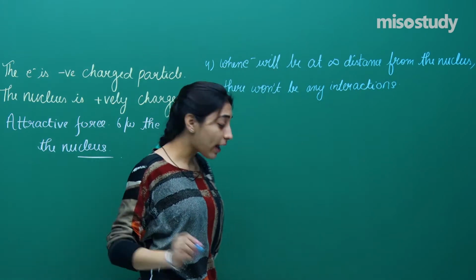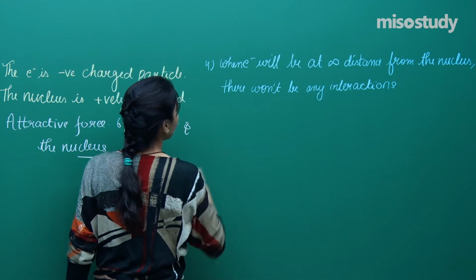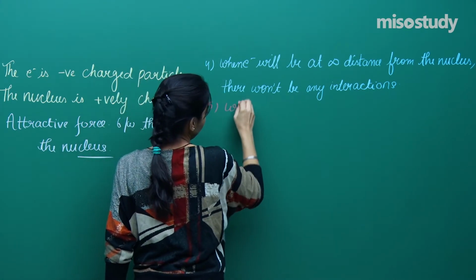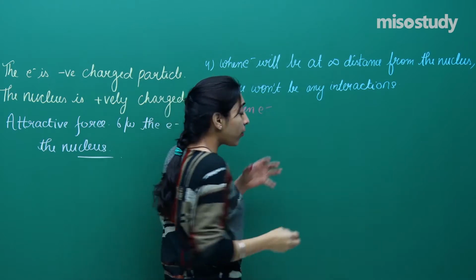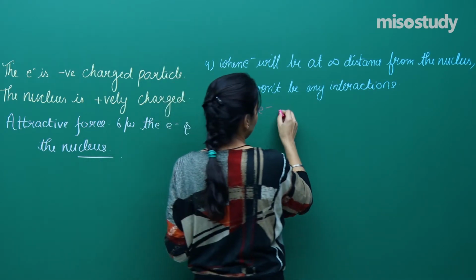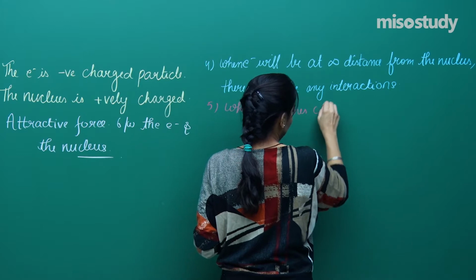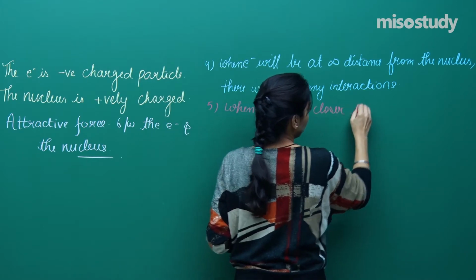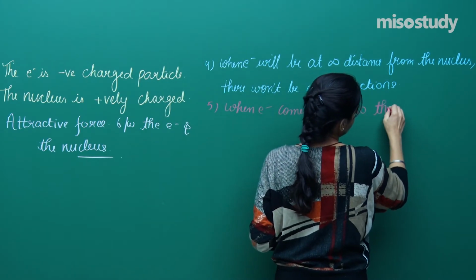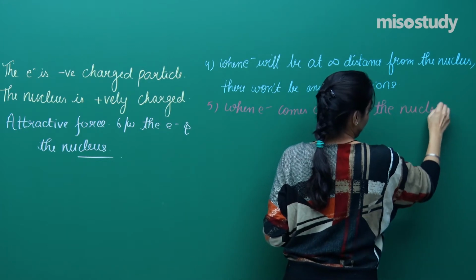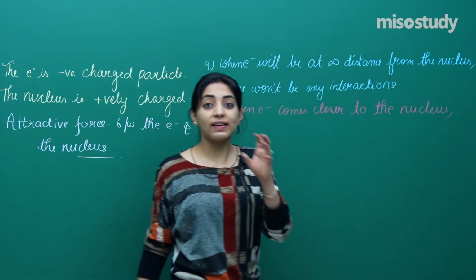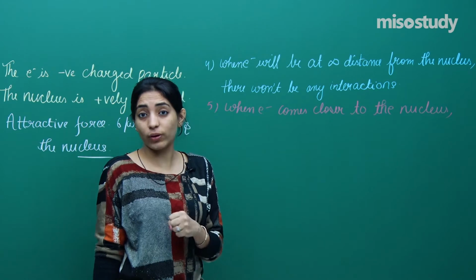Clear enough? Now I can further say that when the electron comes closer to the nucleus, you can say the electron is attracted towards the nucleus.